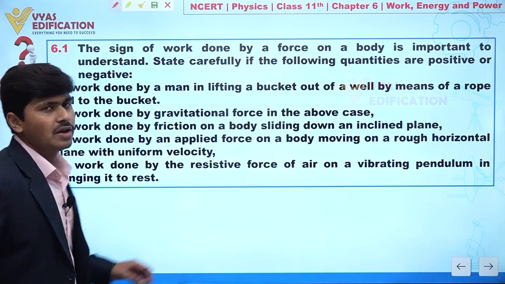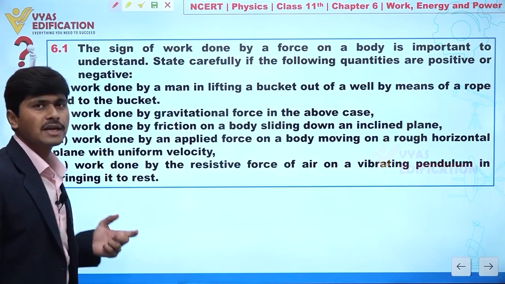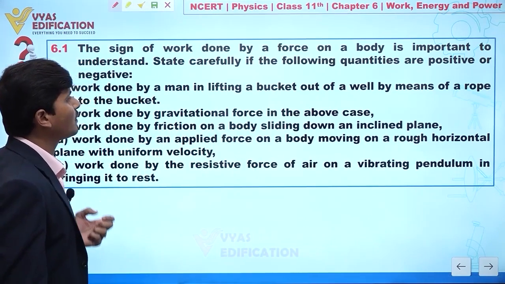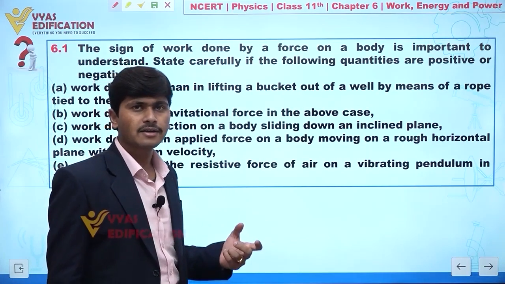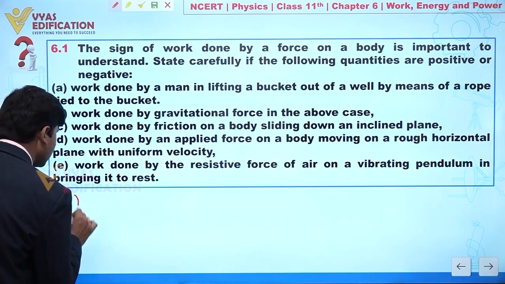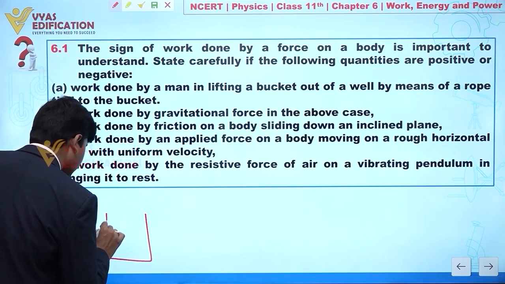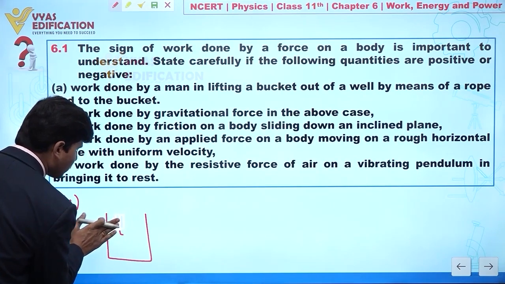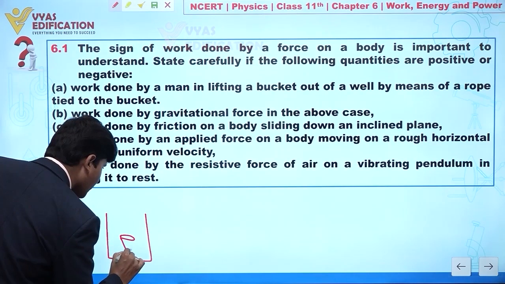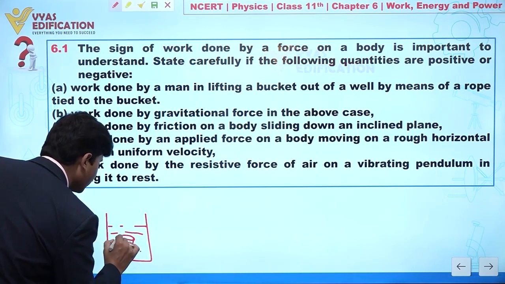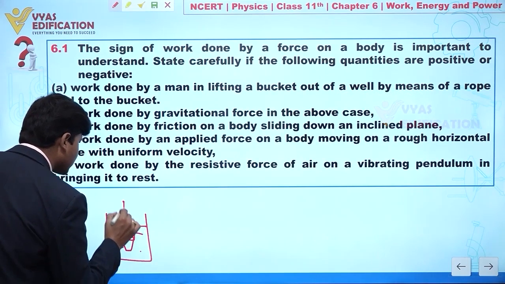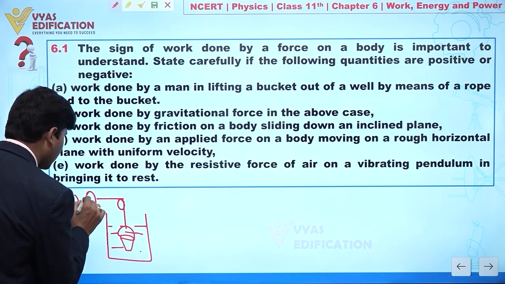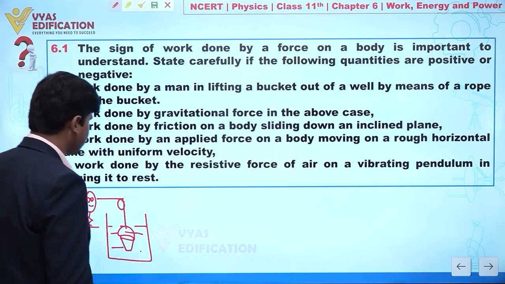Now listen carefully. In case number 1, or case A, it is given: work done by a man in lifting a bucket out of a well by means of a rope tied to the bucket. Let us try to understand. Let's suppose this is a well, and here we have a bucket. Now let's suppose we have a person, and this person is pulling this bucket.